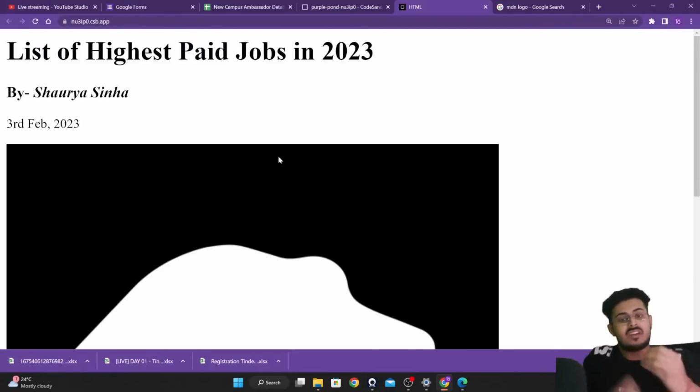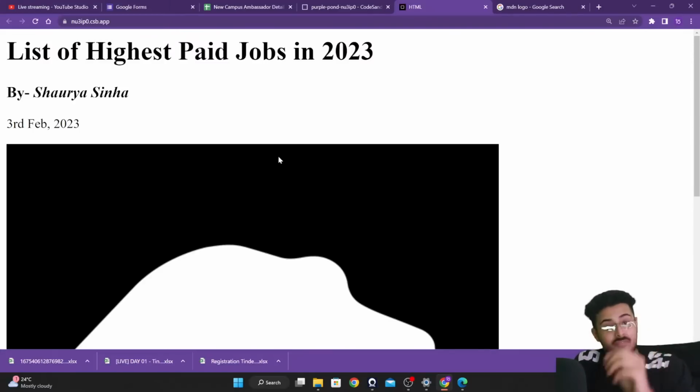Or if you are a very shitty developer, only then you will be using HTML to change the height and width of an image. Otherwise, because height and width are styling attributes, you have to use CSS. A good developer will always use CSS to change these styling attributes. You can use HTML, but only a shitty developer would do that.